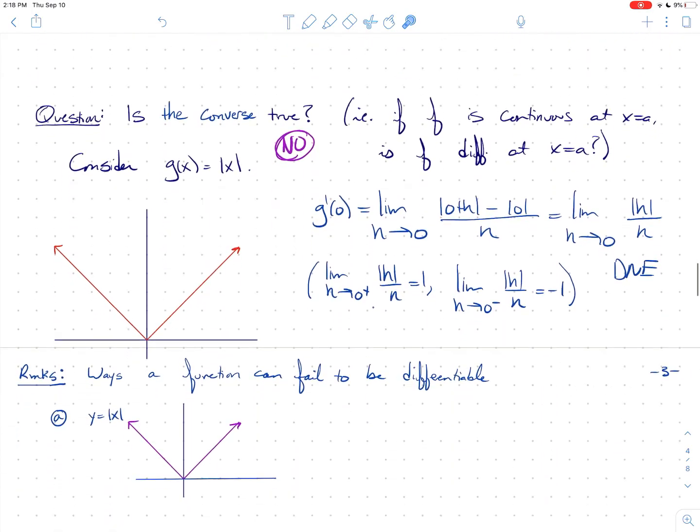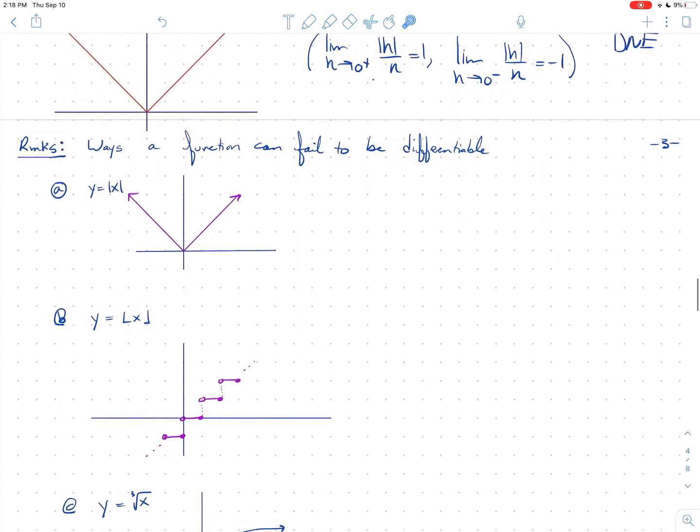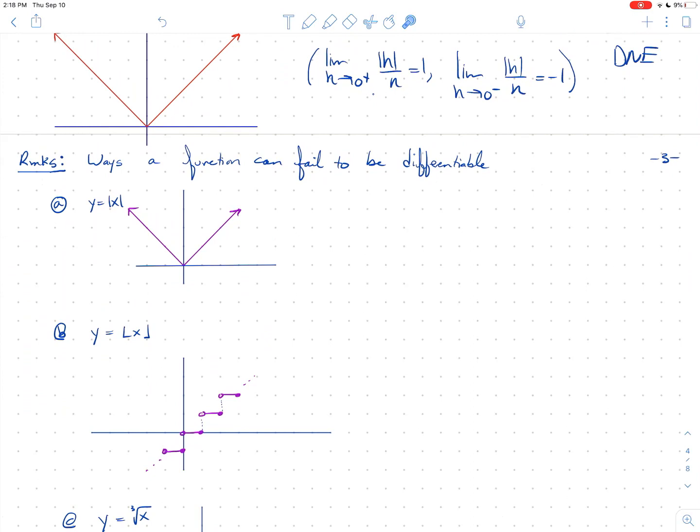I want to work through just a couple of examples of some ways that a function can fail to be differentiable. This is not necessarily an exhaustive list. It turns out there are a lot of nuances to this idea of being differentiable, but here are a couple. One is that anytime you see a cusp, you know that the function is not differentiable at any sharp point like that. And actually, we can sort of see why a little bit.